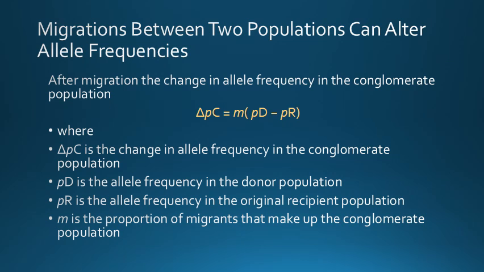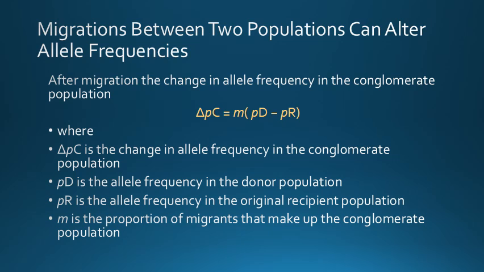We have just seen how migration to a new location by a relatively small group can result in a population with an altered genetic composition. In addition, migration between two different established populations can alter allele frequency. For example, a species of bird may occupy two geographical regions that are separated by a large body of water.